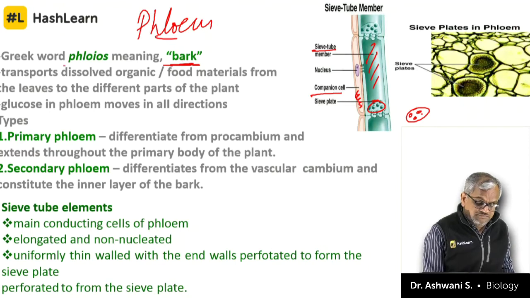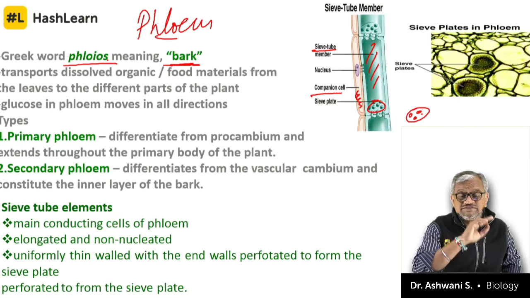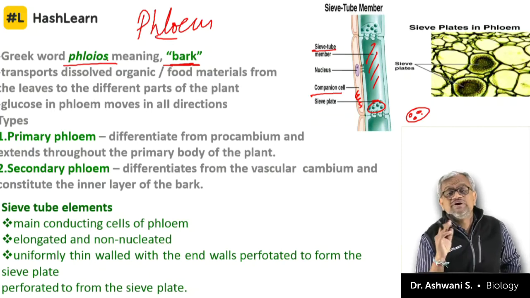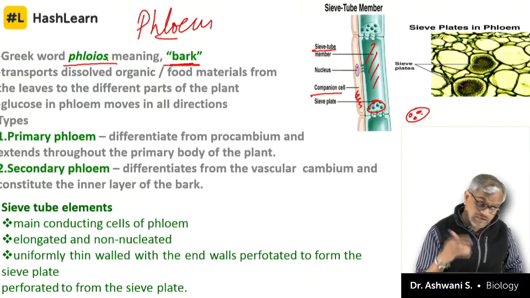Means bark. So technically phloem only makes the bark. I am not saying key answer whenever bark comes. No, anything outside the secondary phloem is called bark. Do remember. Okay, I'll come back to it.